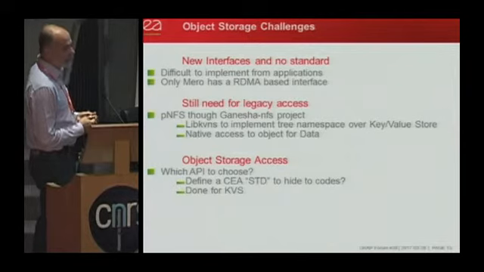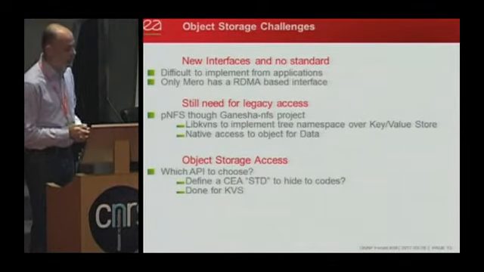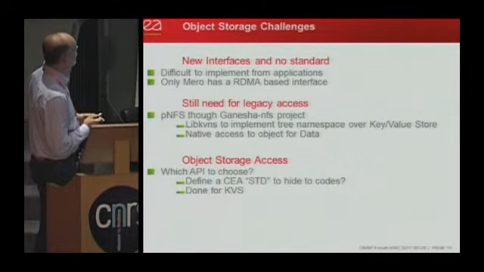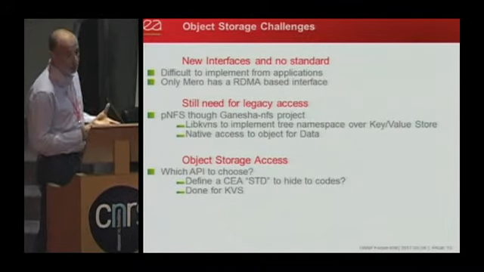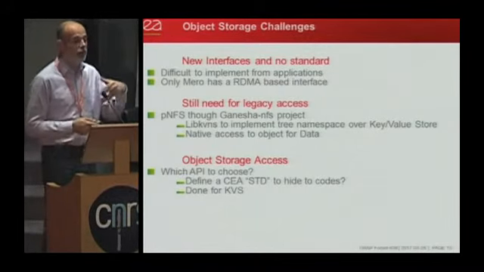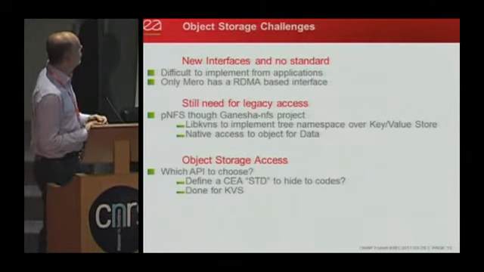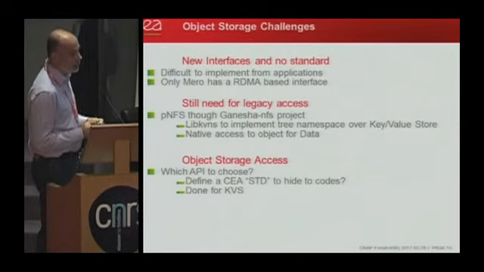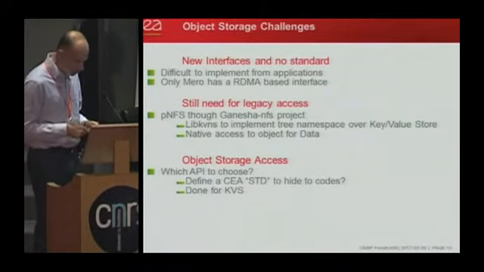So what are the challenges for using this object storage? Because now we see that it's easy to plug, it's open source, it's nice. But in fact, there is a big difficulty: there is today no standard on the interface on how to use it. You have some de facto standard, which is S3, for example, but you have no HPC standard. And so it's difficult to implement from application.